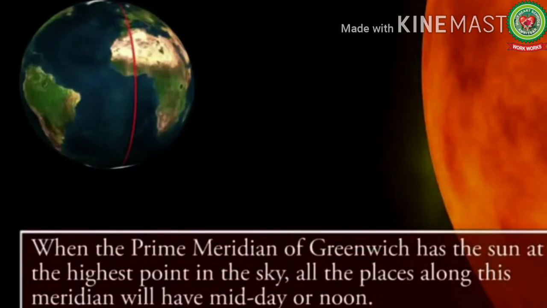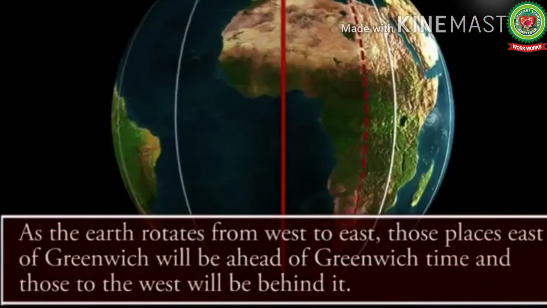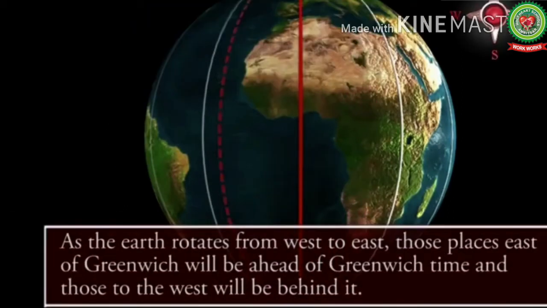When the prime meridian at Greenwich has the sun at the highest point in the sky, all the places along this meridian will have midday or noon. As the earth rotates from west to east, those places east of Greenwich will be ahead of Greenwich time and those to the west will be behind it.